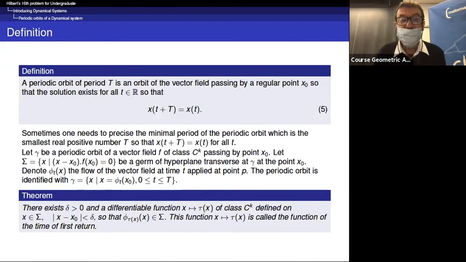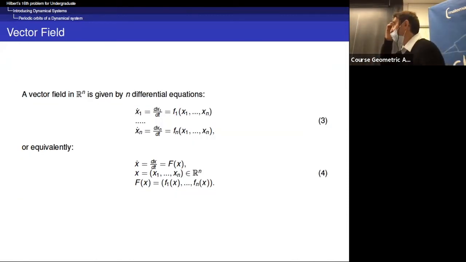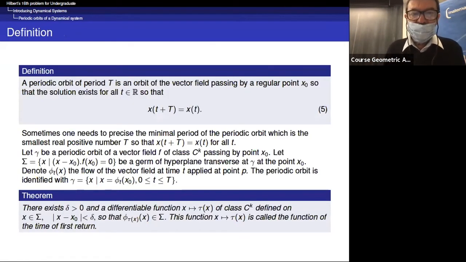Now, in general, for such a vector field, the first interesting quantities to determine, which I did not write on the slides, are the zeros of the vector field, which are the equilibria. Then we say that a point is regular if it is not a stationary point. So a stationary point is a point x0 so that the vector field at this point is equal to 0.